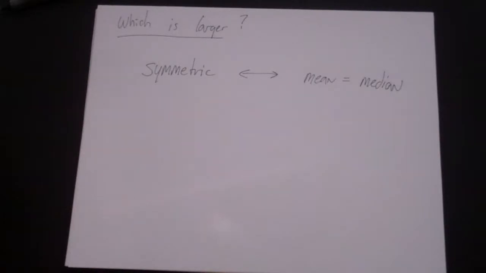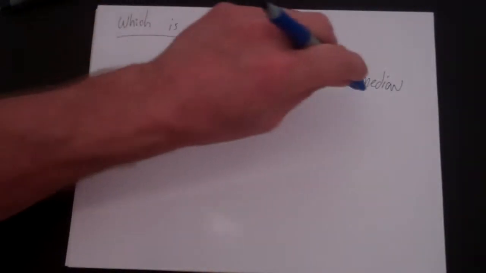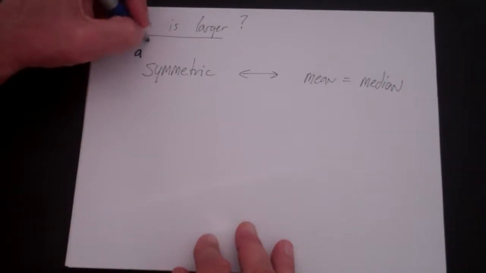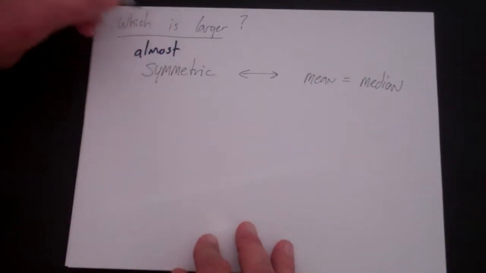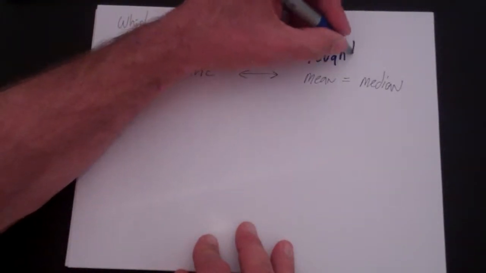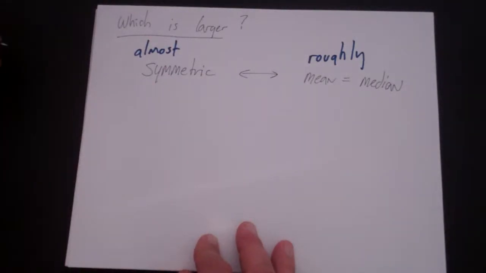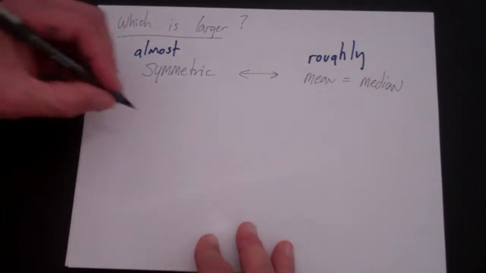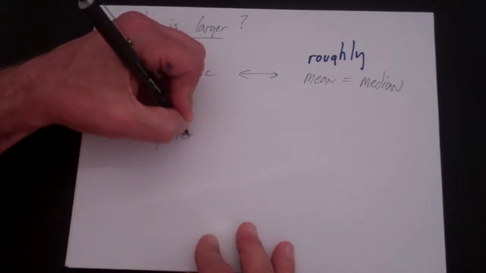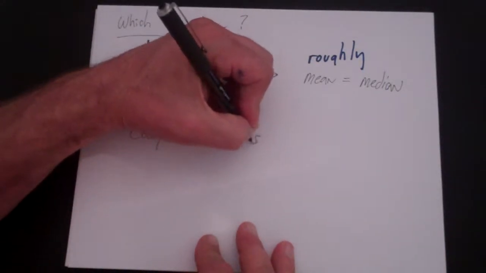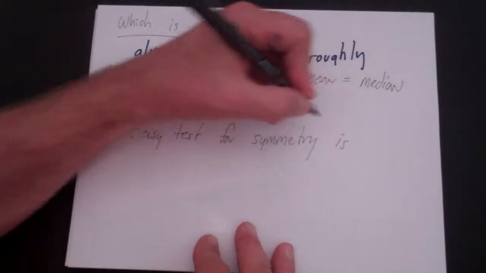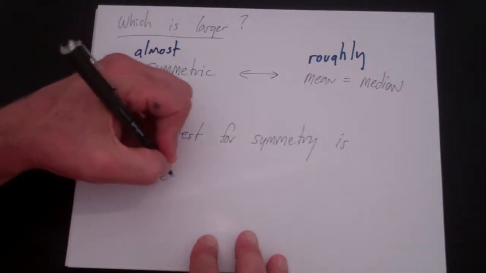Now, for perfectly symmetrical distributions, the mean will equal the median. So let's say it's not exactly symmetrical, let's say it's almost symmetric. If it's almost symmetric, then roughly the mean will equal the median. And in fact, we can turn this around, and an easy test for symmetry is, does the mean equal the median?